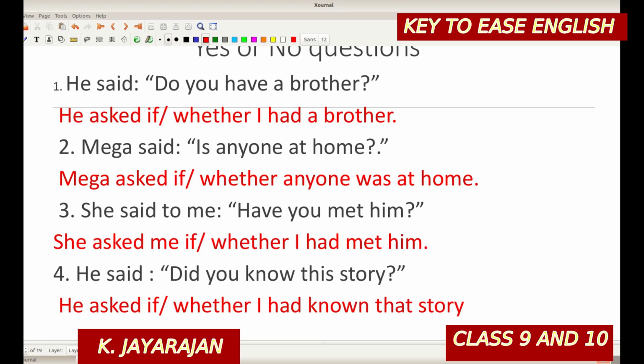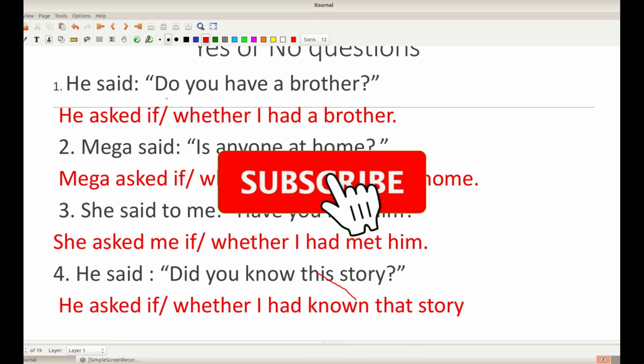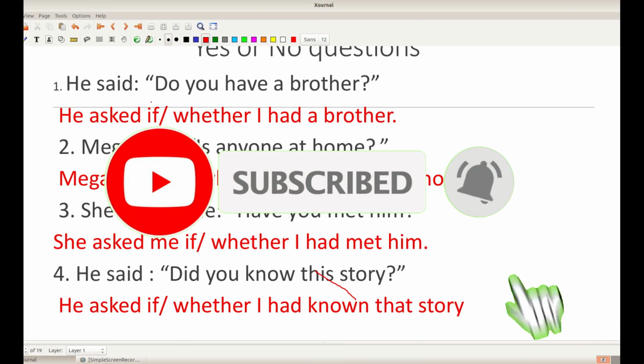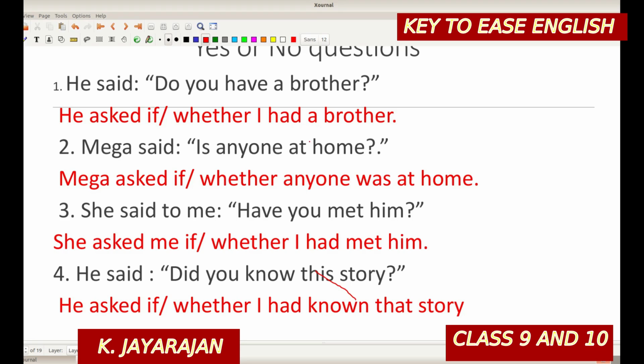She asked me whether I had met him. He said, did you know this story? He asked whether I had known that story. This story will be changing into that story. So, using if or whether instead of the linkers, or reporting verb, we can report yes or no questions.